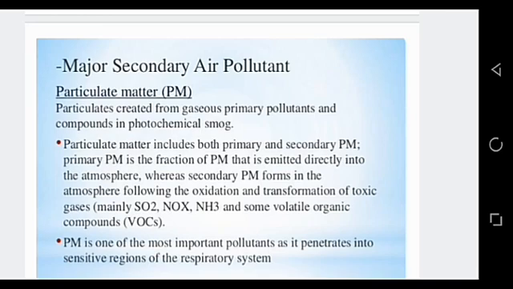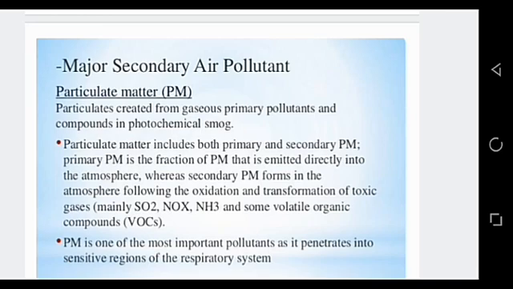And the secondary air pollutants form in the atmosphere. We do not emit them directly; they form in the atmosphere itself by the mixture of different other substances. So clear? Now in the category of secondary air pollutant, the first one is particulate matter.